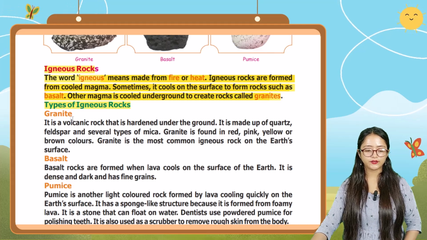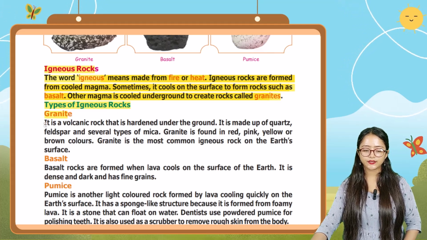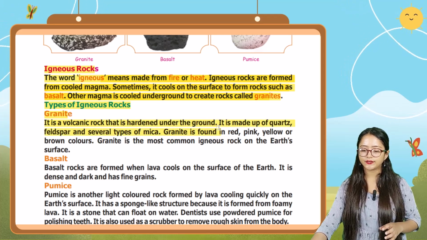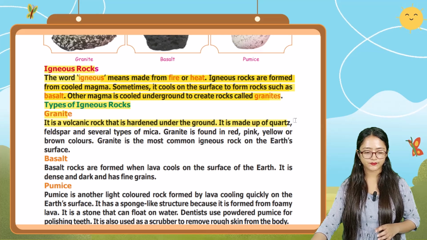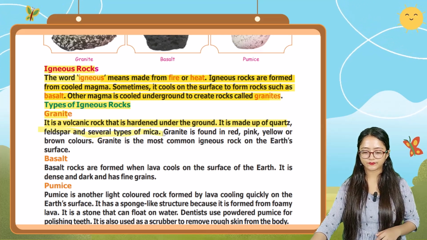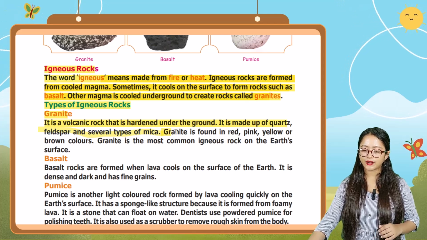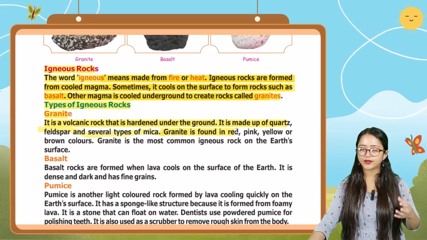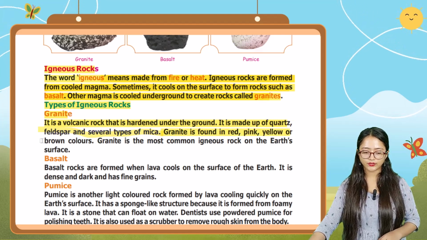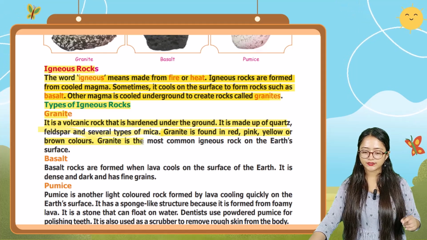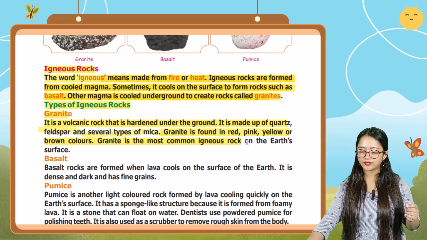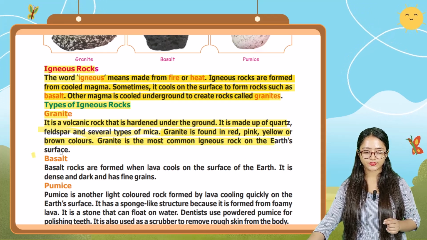So the first one, granite. It is a volcanic rock that is hardened under the ground. It is made up of quartz, feldspar, and several types of mica. Granite is found in red, pink, yellow, or brown colors. Granite is the most common igneous rock on the earth's surface.